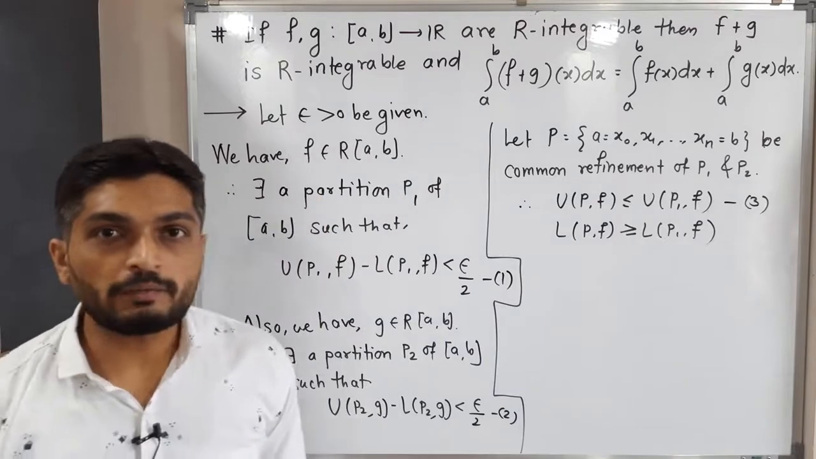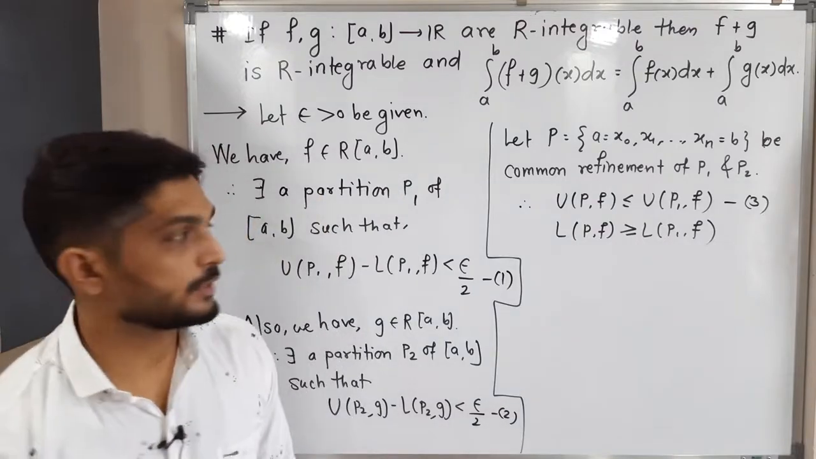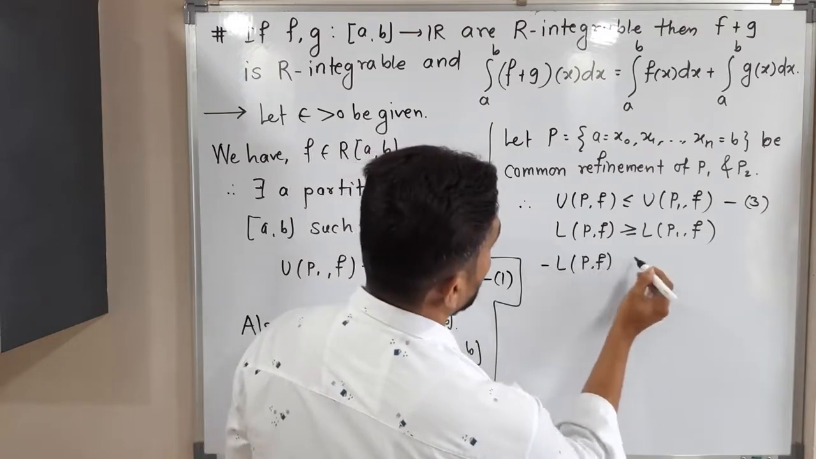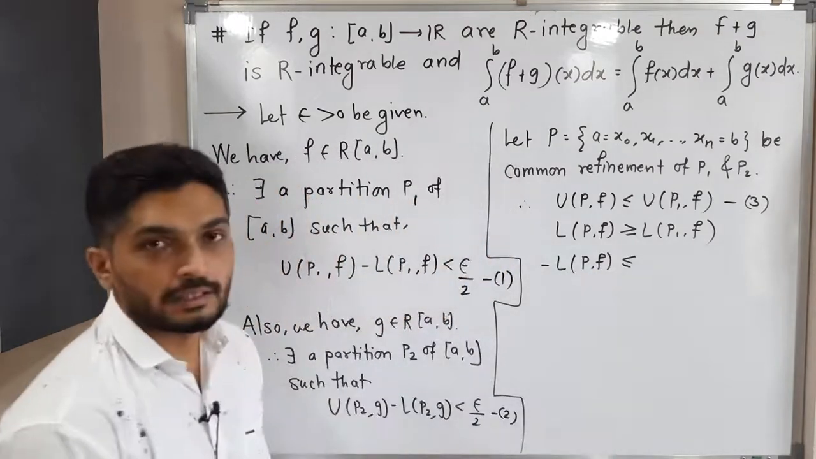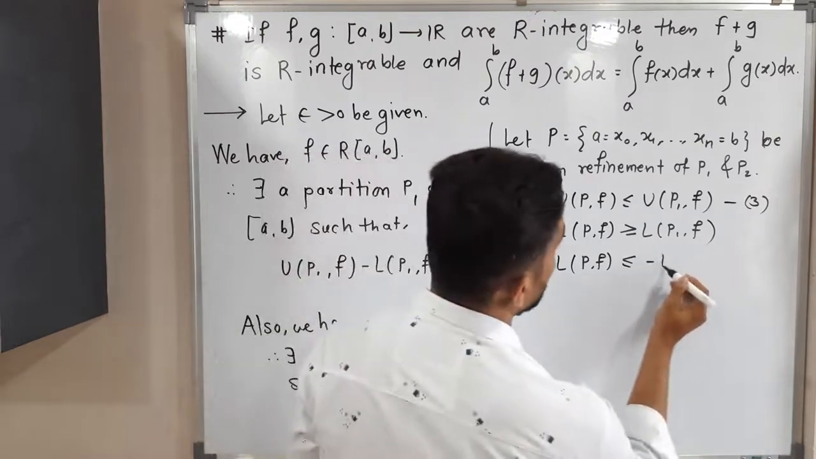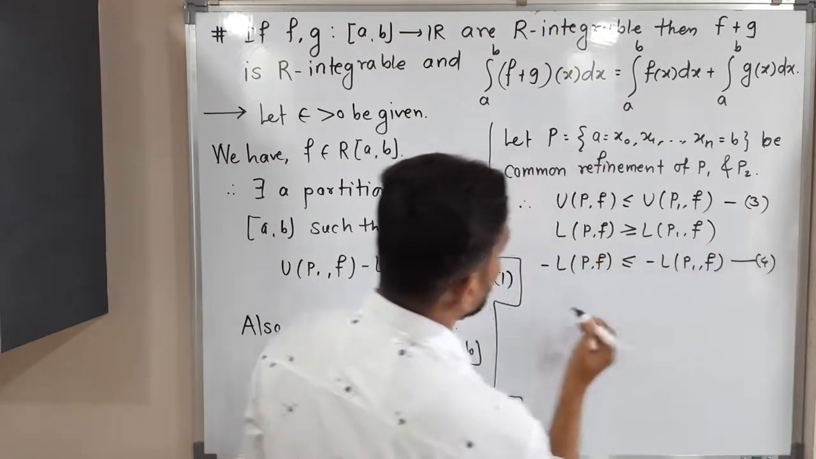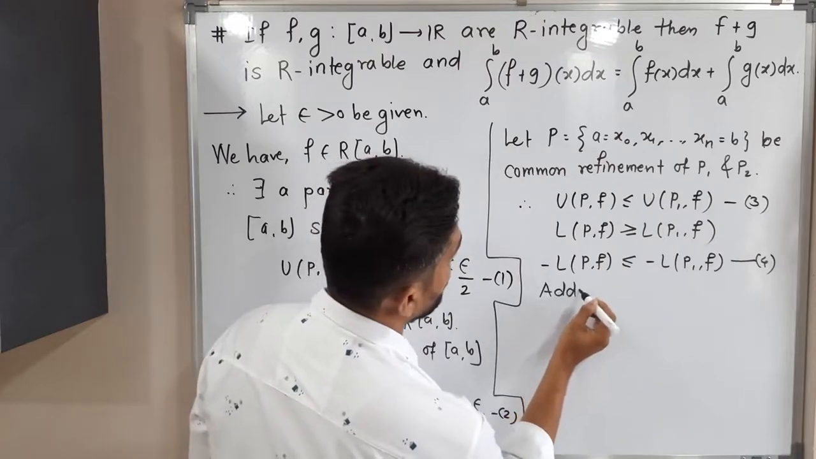After that, what will I do? I will multiply both sides by minus 1. So what will we have? Minus L(P,f). You know that when we multiply by any negative number, the inequality will change. So minus L(P,f) is less than or equal to minus L(P1,f). I am calling it 4. So let us add 3 and 4 and see what will happen.